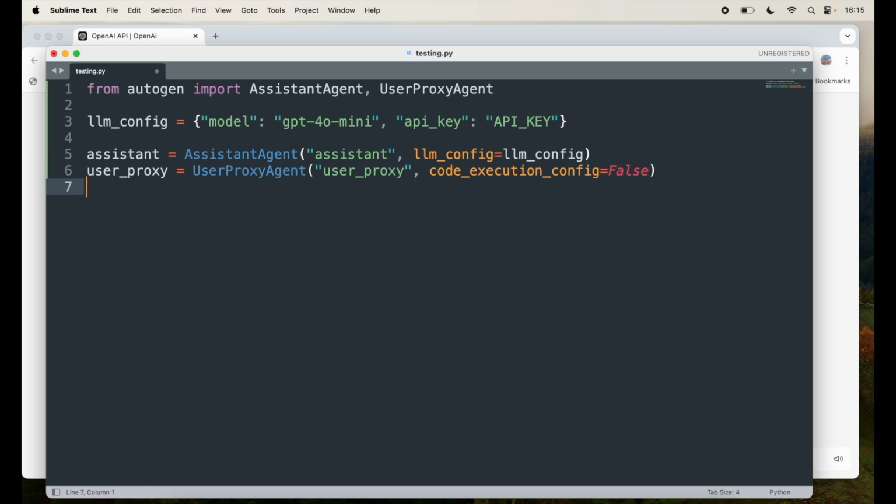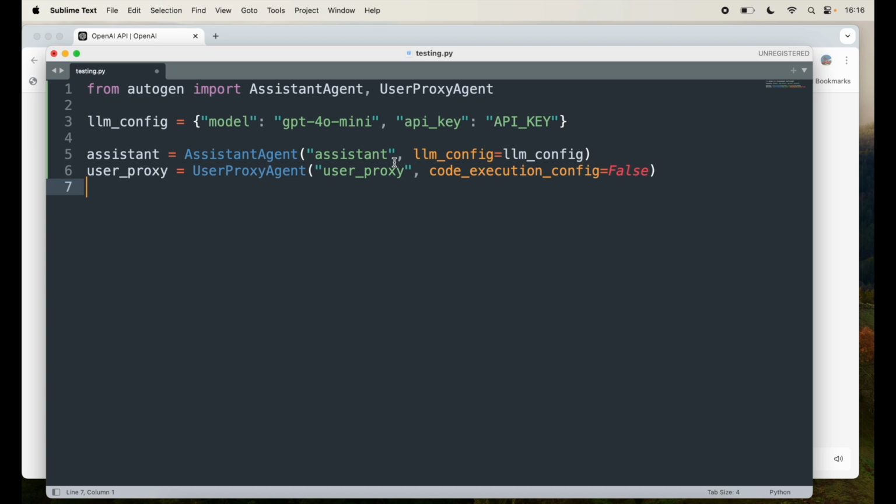So what am I doing here? In this particular line, I'm creating the assistant using the AssistantAgent class, where I'm providing the name assistant for identification, and llm_config equal to llm_config.